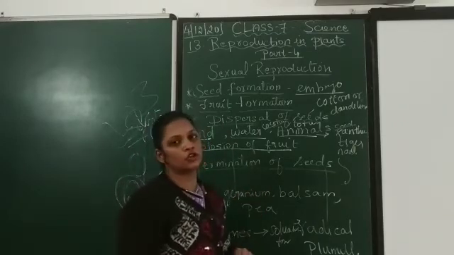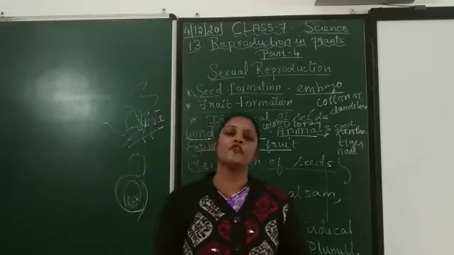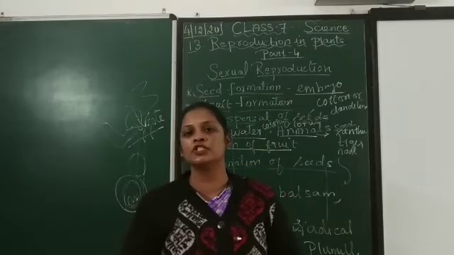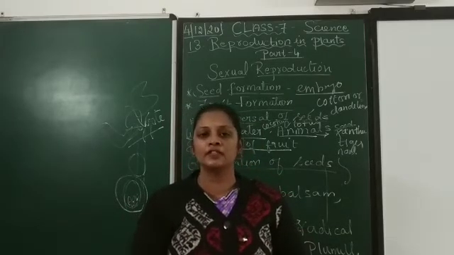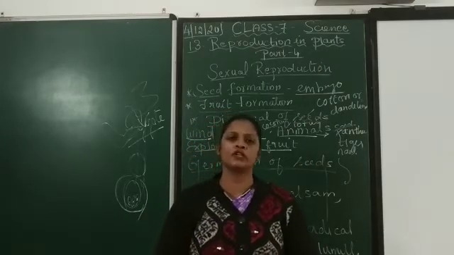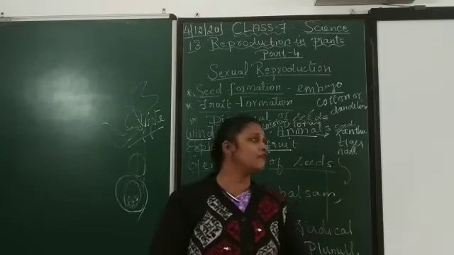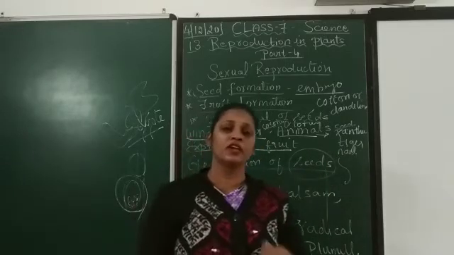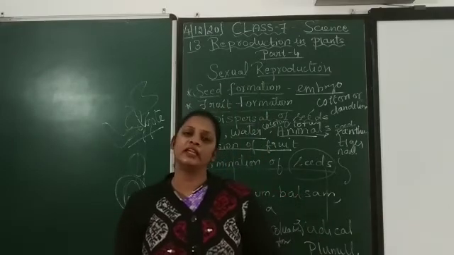Next is germination of seed. So the seed has to grow. For the seed to grow, what is essential? Water is essential, and soil is essential, and light is essential. So many things we saw in small classes, and everything should be placed here also. Seeds, you have to give all this. Then only it will grow.